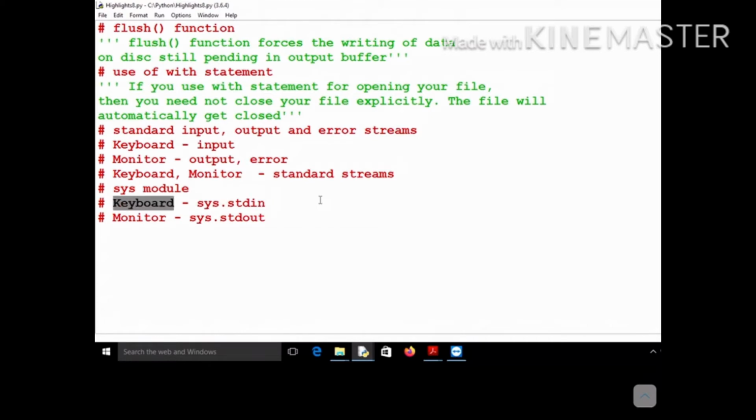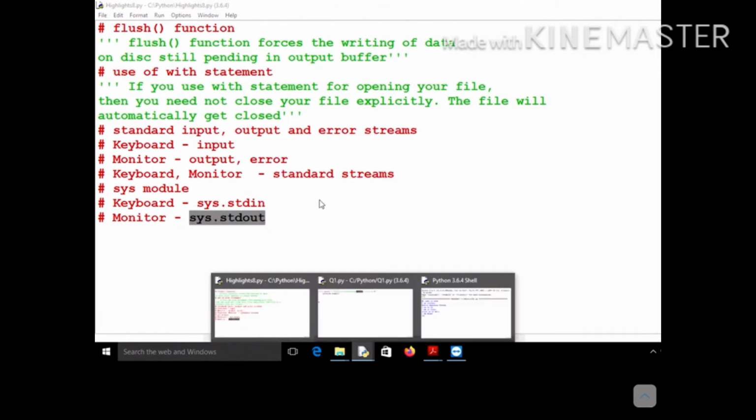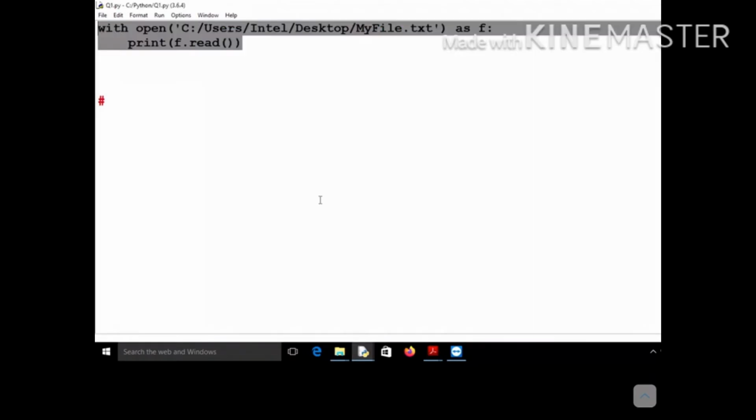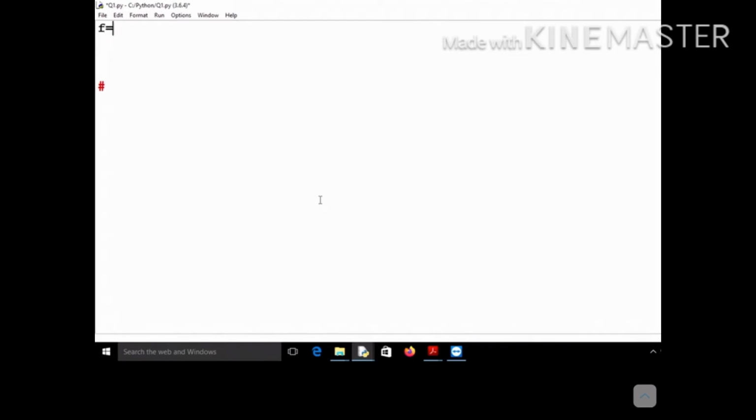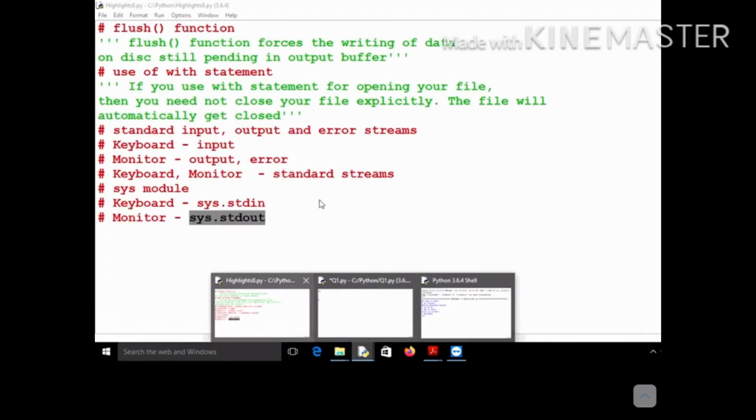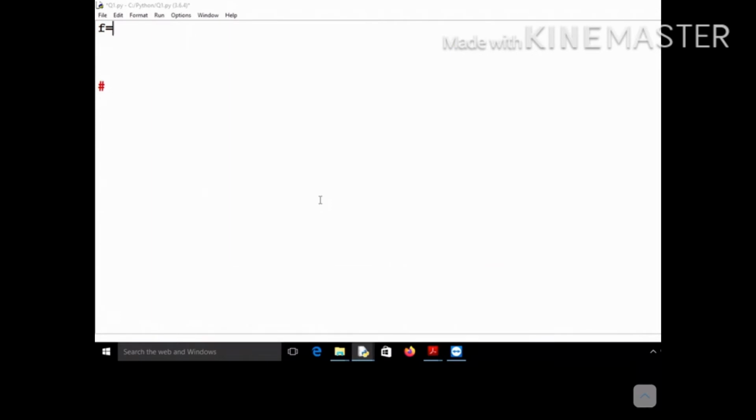This keyboard file or the keyboard standard stream is accessed using the sys.stdin file object, and the monitor is accessed using the sys.stdout object. So let's open sys.stdin.